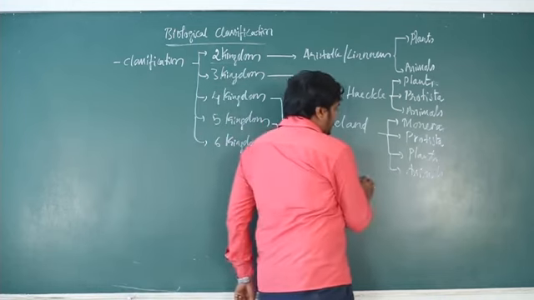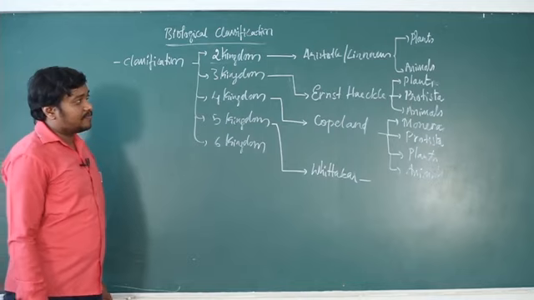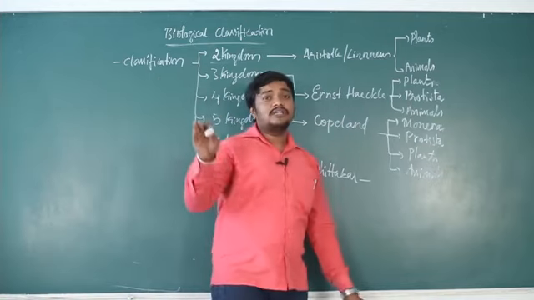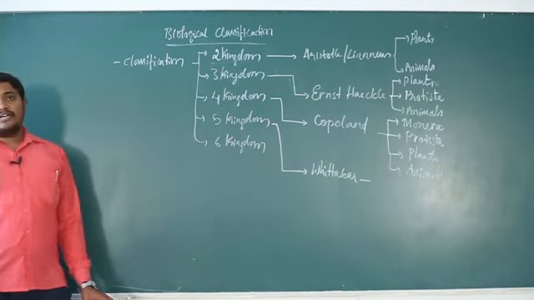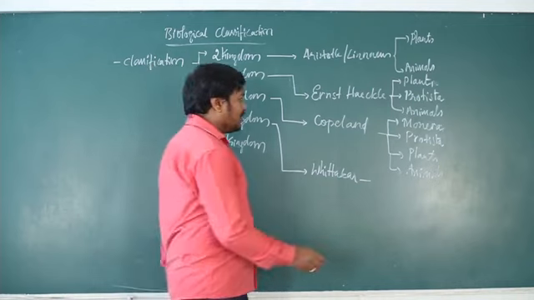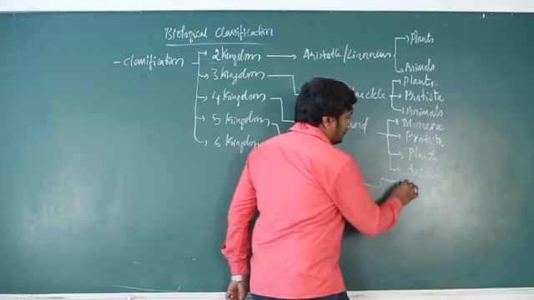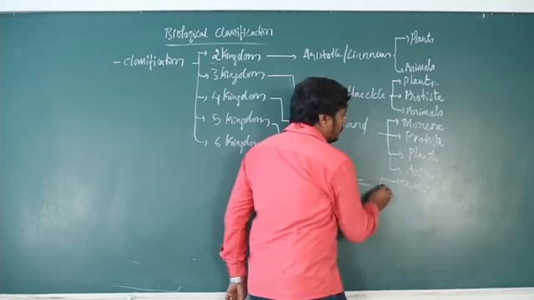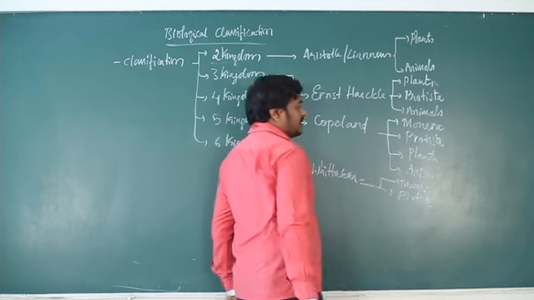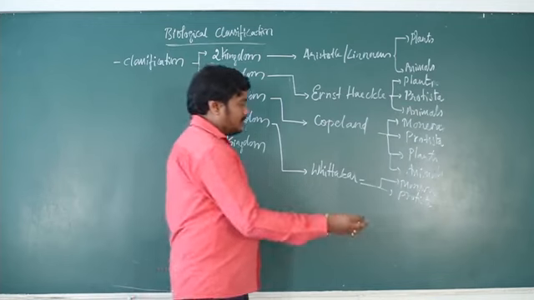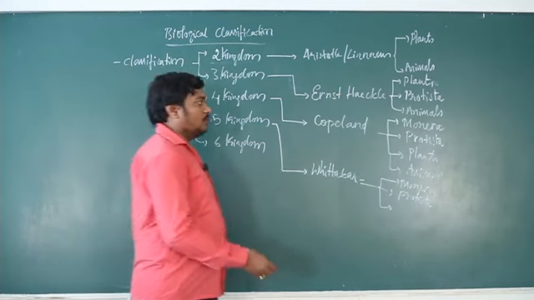So Whittaker classified the organisms. In all the earlier cases, the classification of microorganisms, plants and animals was based on their morphology only. But here Whittaker considered one more thing, whether they are heterotrophs or autotrophs. Based on that he introduced one more kingdom. So Monera is retained as it is, Protista is retained as it is, but a few organisms which were in Protista earlier, but have the property of the new kingdom, are shifted to this kingdom.